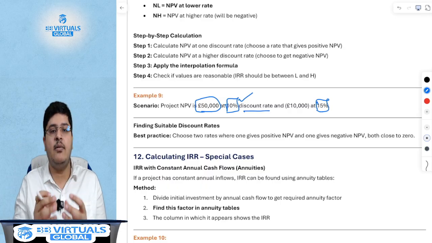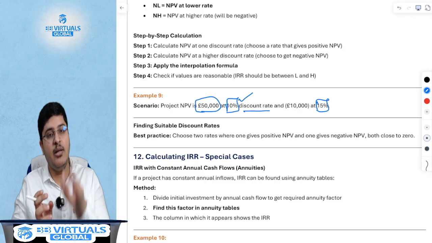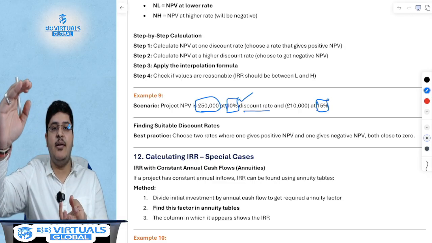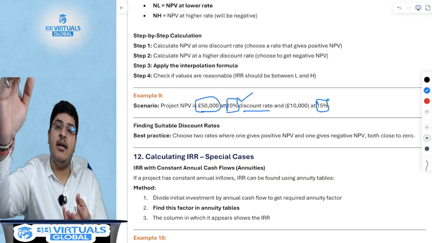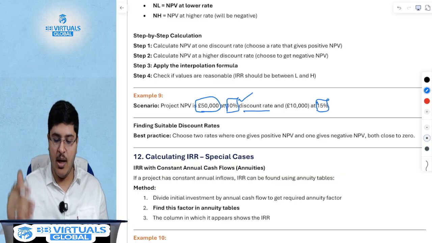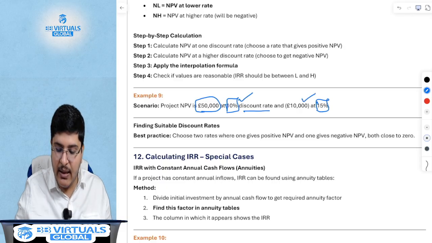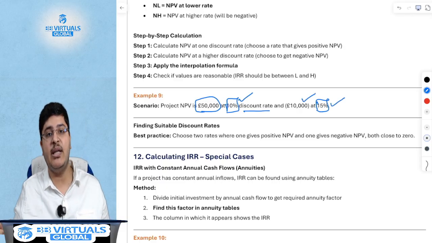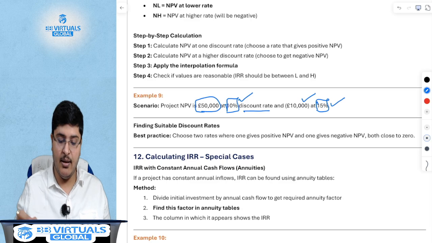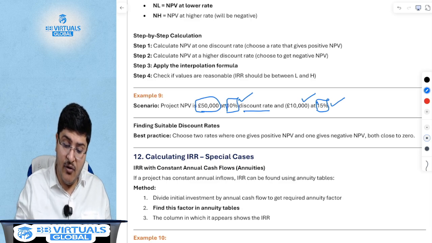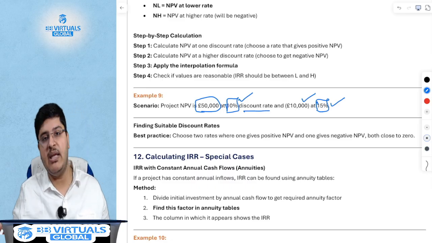So your NPV will be negative if your discounting rate is high, if you're borrowing at a higher rate, and if your discounting rate is lower, then your NPV is higher.